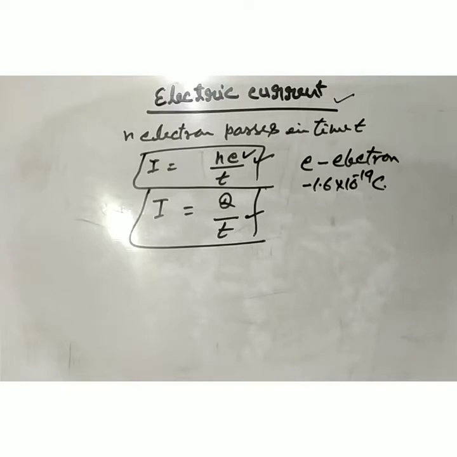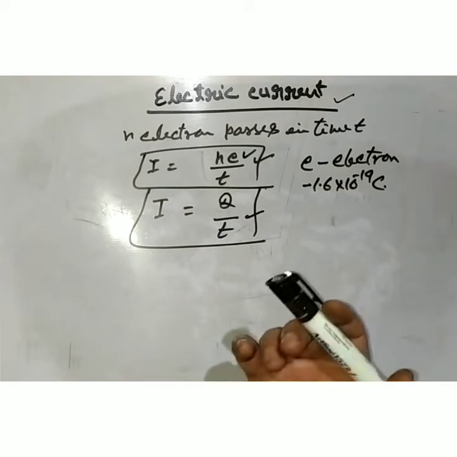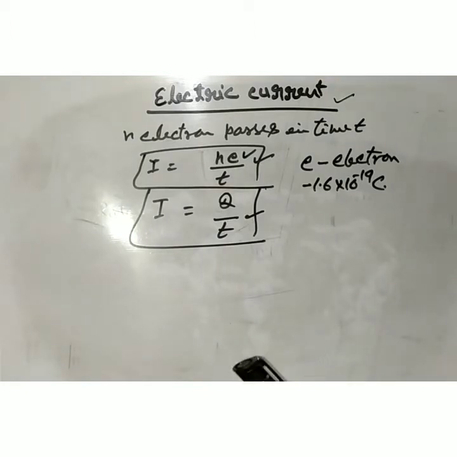So if there is a question to determine how many electrons pass per second through any conducting wire, and we know the value of electric current, then we can determine how many electrons pass.